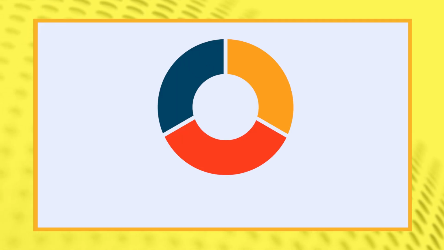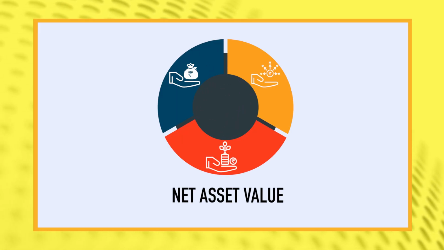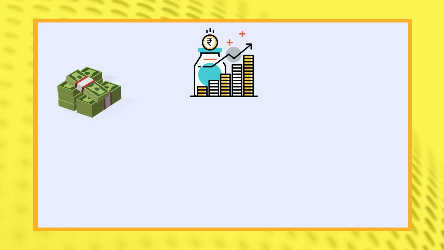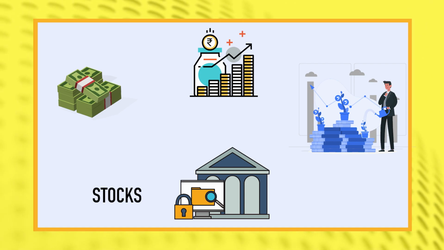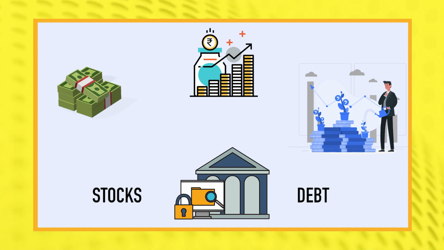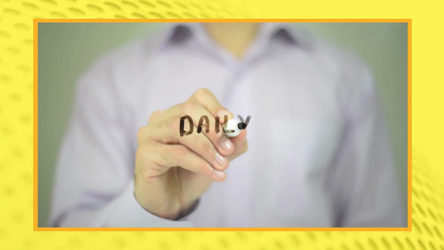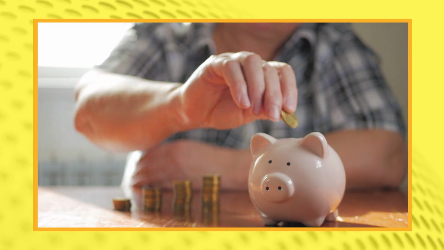If you are curious about mutual funds and want to learn about how the performance of a particular mutual fund is calculated, you need to know what a mutual fund's net asset value, or NAV in short, is. Mutual funds invest the money collected from investors in security markets, whether stocks or debt instruments. And since the market value of these securities changes on a daily basis, the NAV of the fund also varies on a daily basis. NAV ensures the fund provides an equitable distribution of returns across all its unit holders.